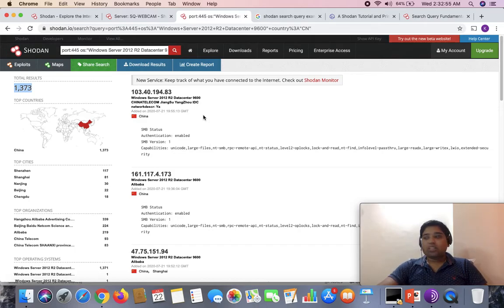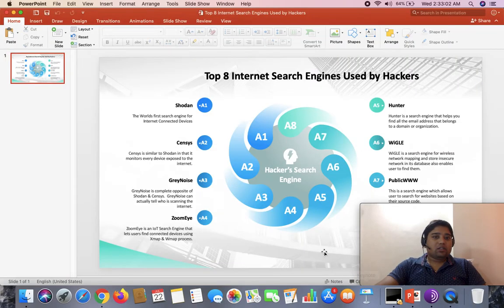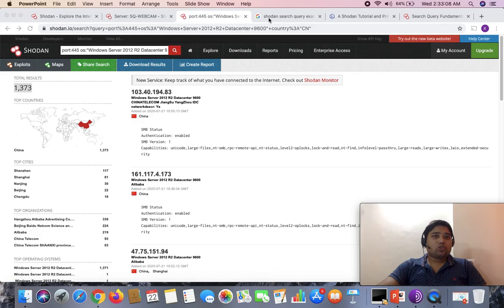I have to quickly jump on to the next search engine type, which is Censys. Censys is pretty similar to what Shodan does.